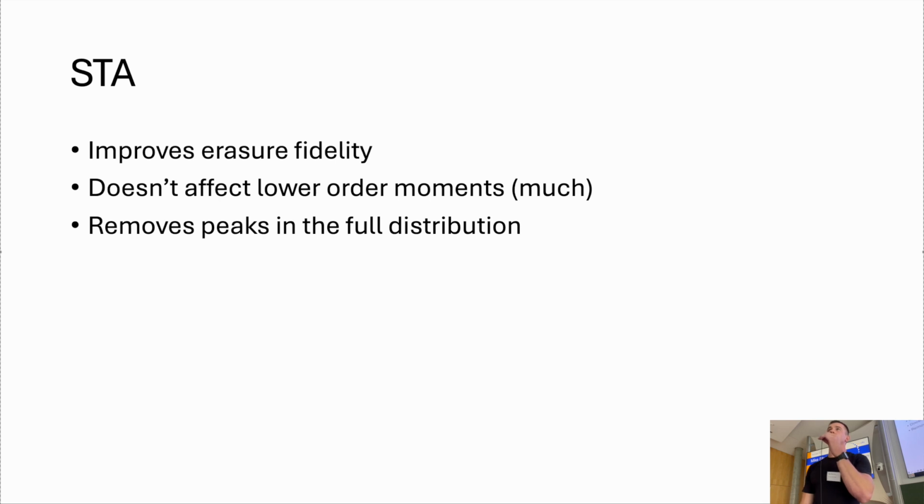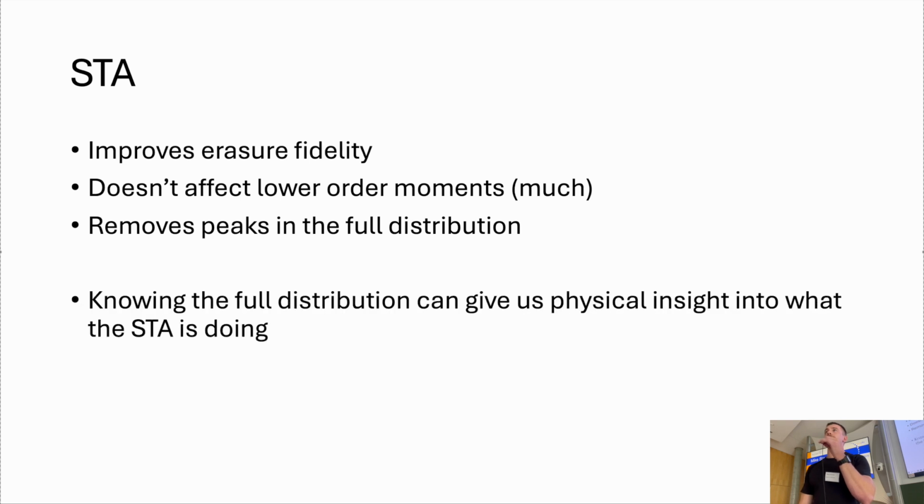And so what has all this told us about this shortcut? Well, it improves the erasure fidelity. There aren't obvious reasons in the low order moments why. So when we look at the full distribution, we see that those peaks corresponding to closed system transitions got suppressed. So therefore, knowing the full distribution gives us more physical intuition into what that shortcut is doing.